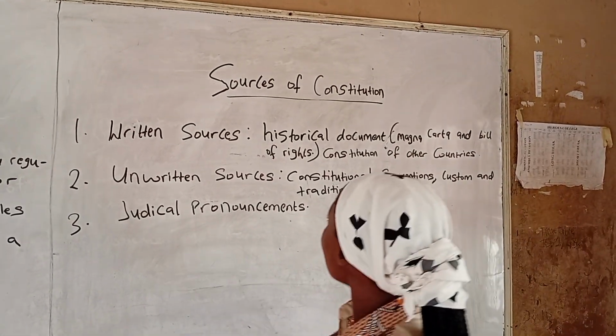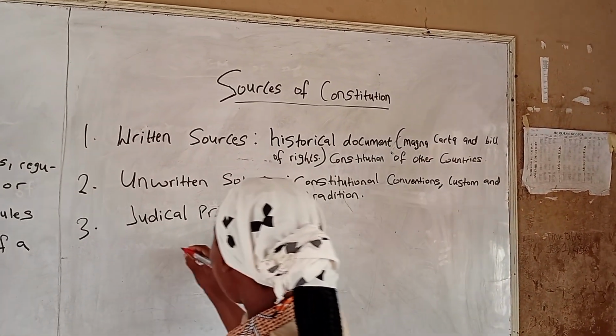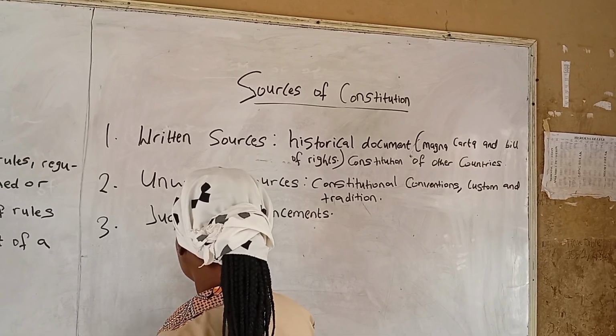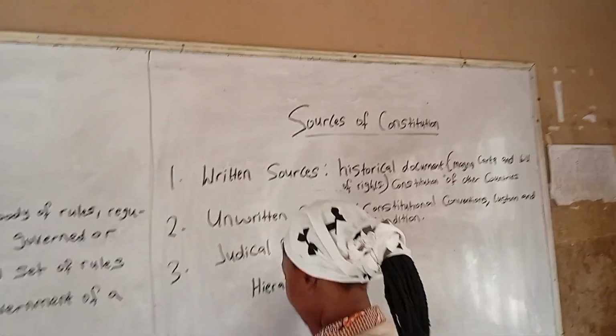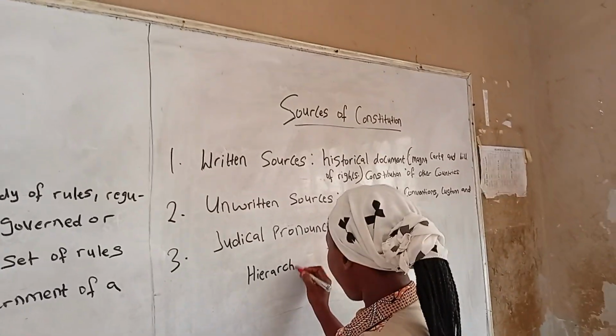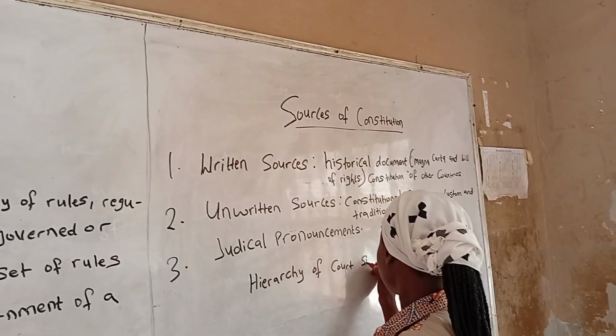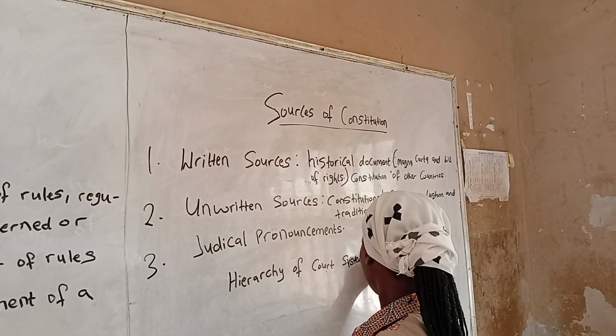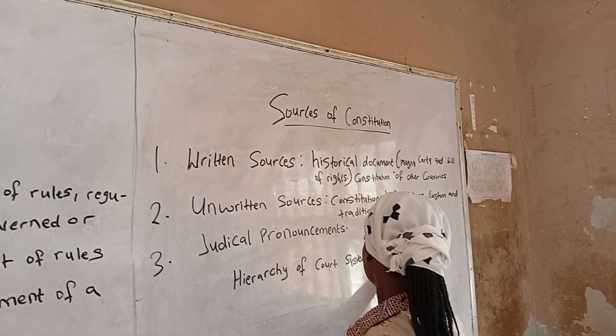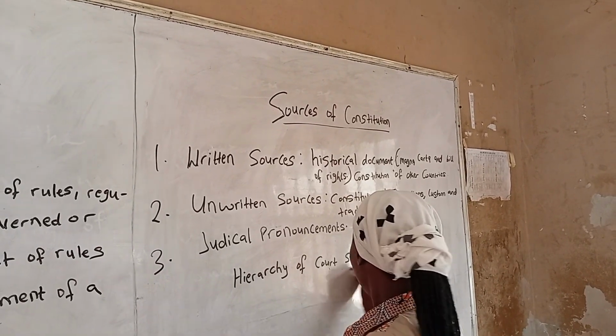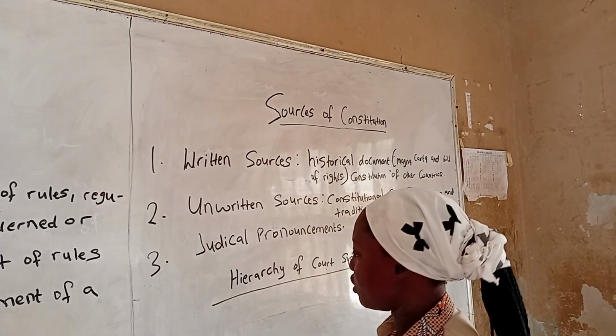So the last topic for today is hierarchy of court system in Nigeria. Hierarchy of court system in Nigeria.